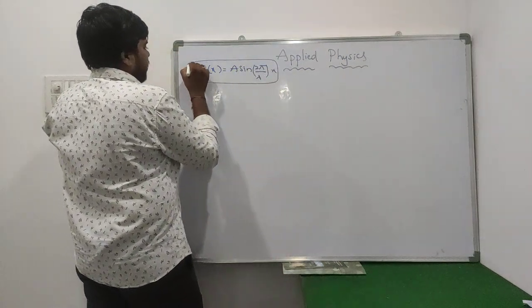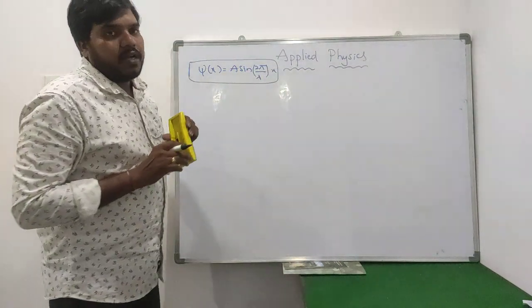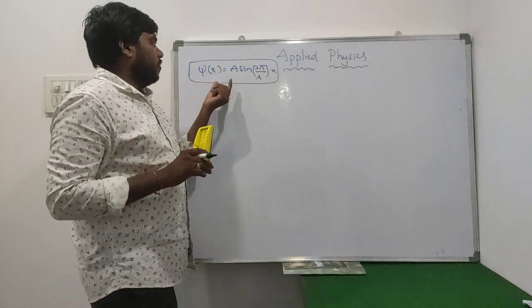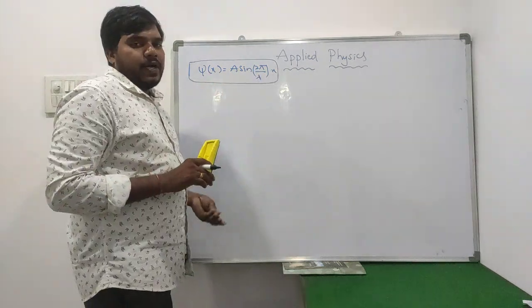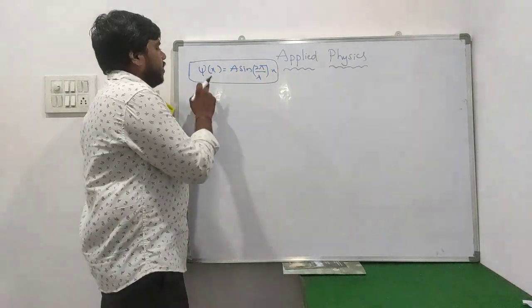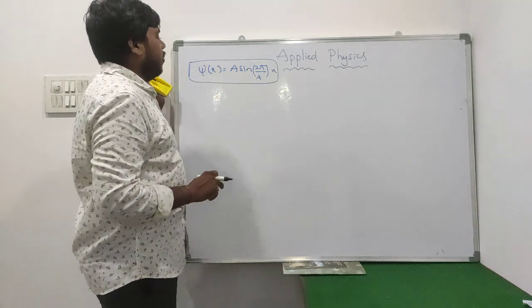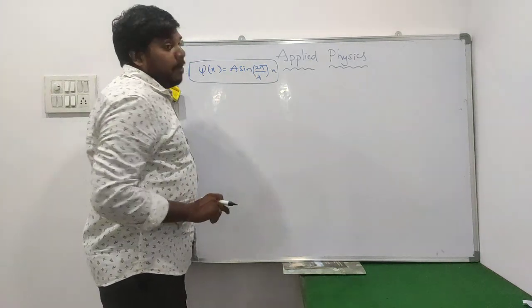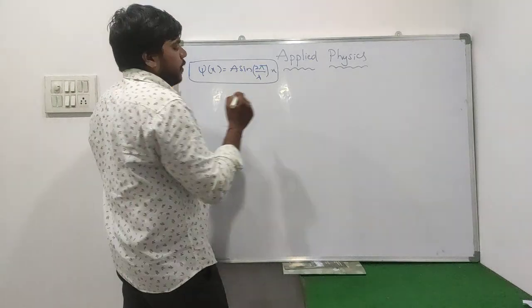Which describes the behavior of a particle. Psi of x is equal to a sine 2 pi by lambda into x. Within this equation, psi of x is the wave function, and a is the amplitude of the wave.